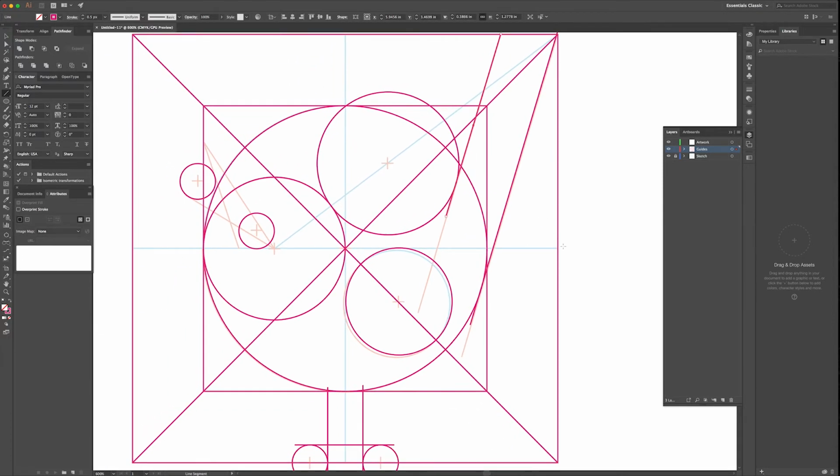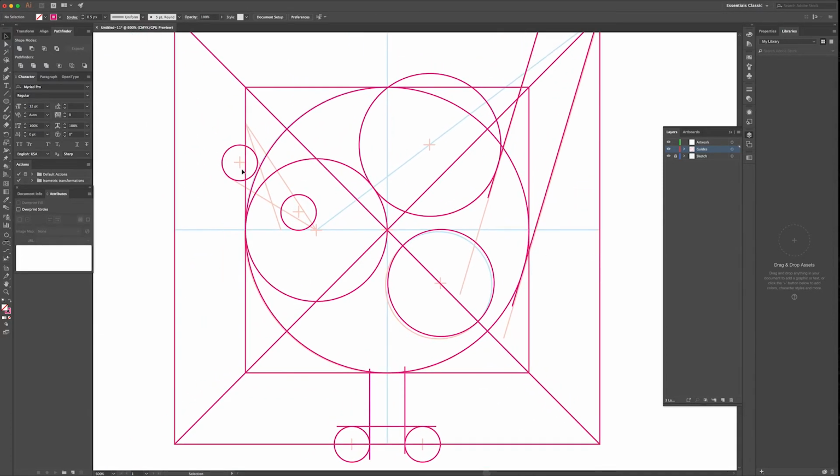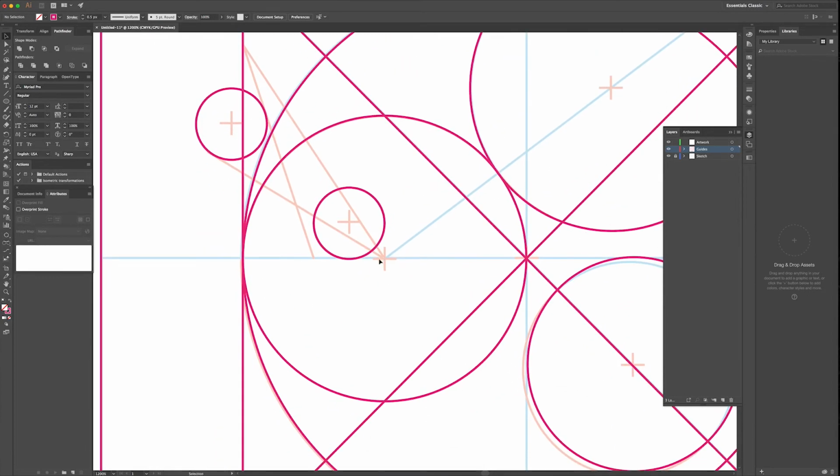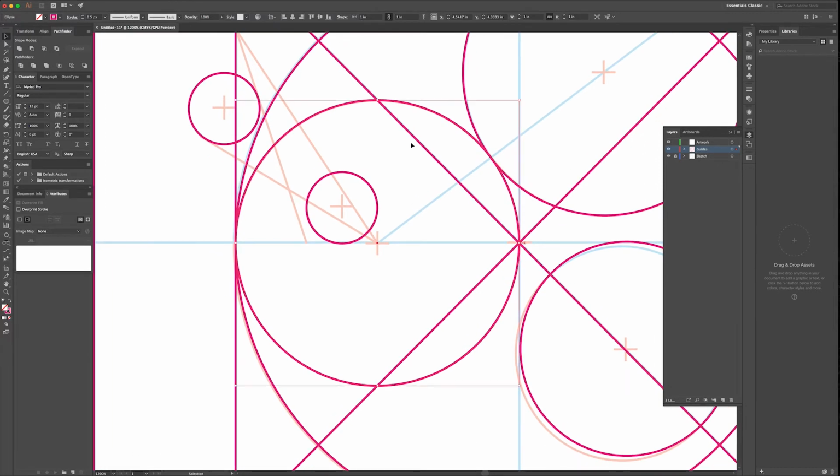Okay. So now that we have that, now let's work on this one. For this one, we'll need the center of the circle. So since my artwork or my grid doesn't line up with my sketch, or sometimes sketches are not 100% accurate, so we have to kind of compensate for that.